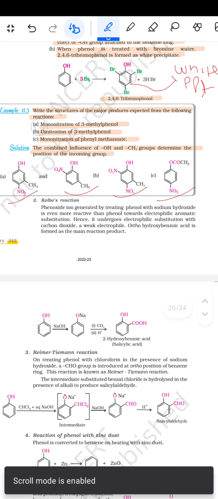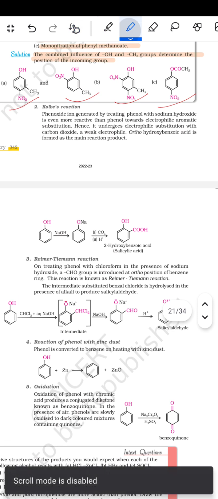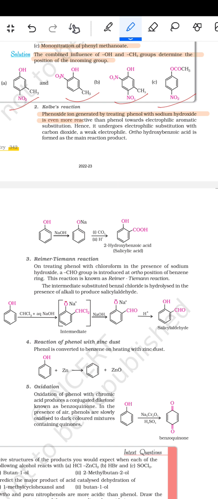Then comes the Kolbe reaction. The phenoxide ion generated by treating phenol with sodium hydroxide is even more reactive than phenol towards electrophilic aromatic substitution.